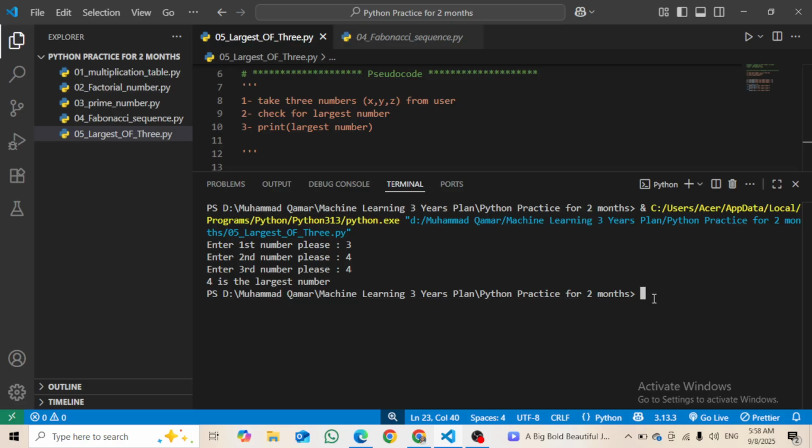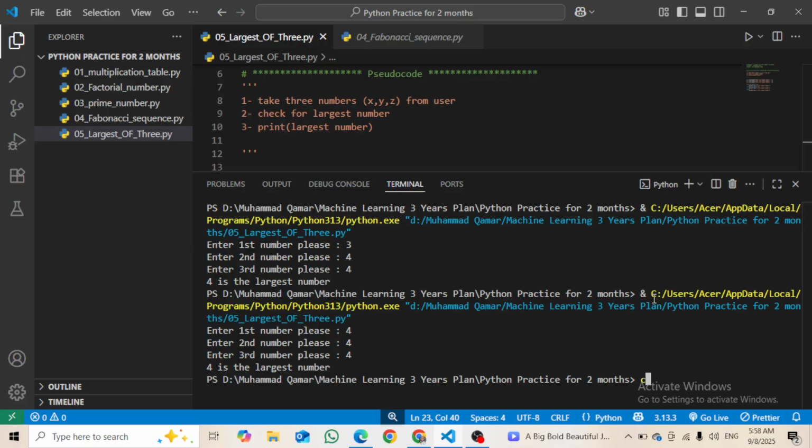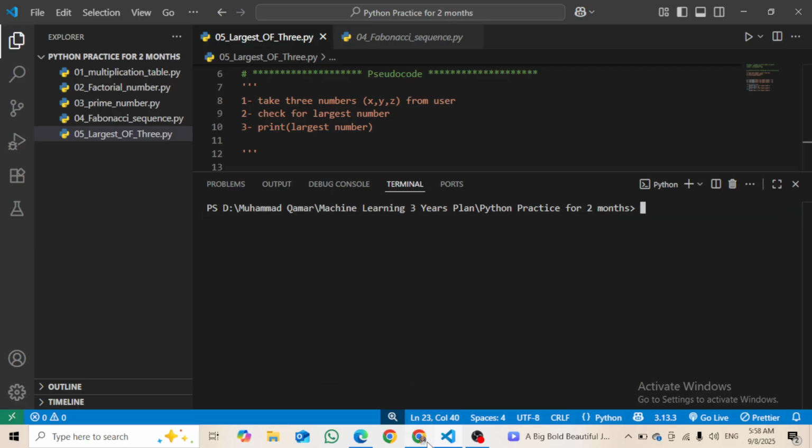And now what I will do is 4 4 4, and 4 is the largest number. But instead of saying that 4 is the largest number, it should say that there is no largest number, right?